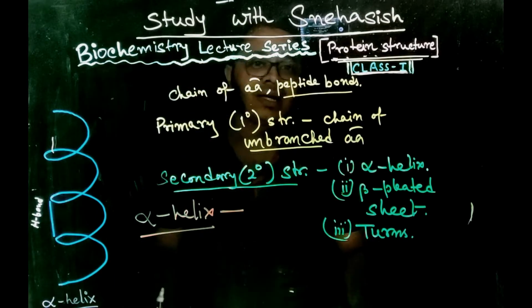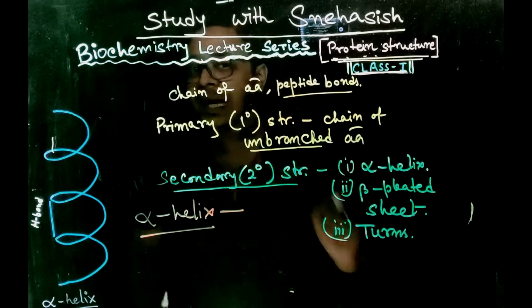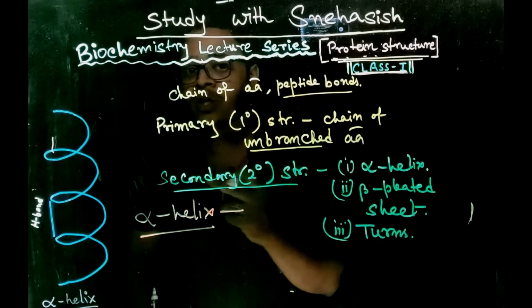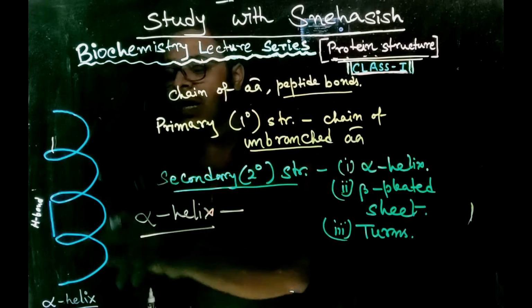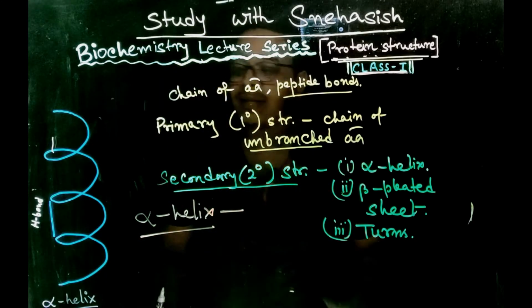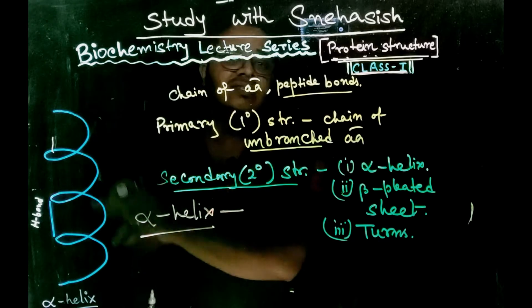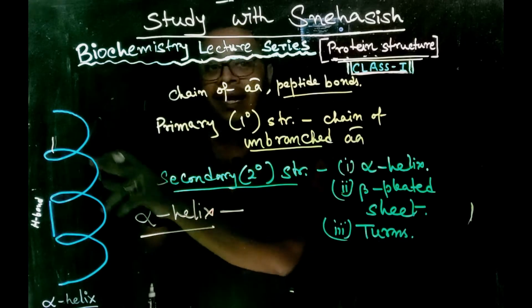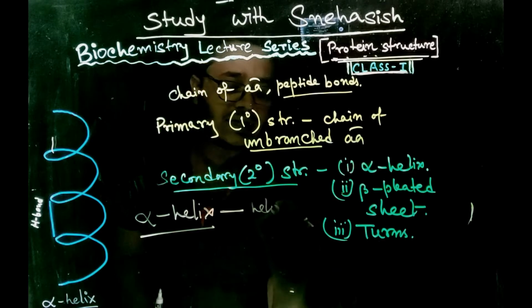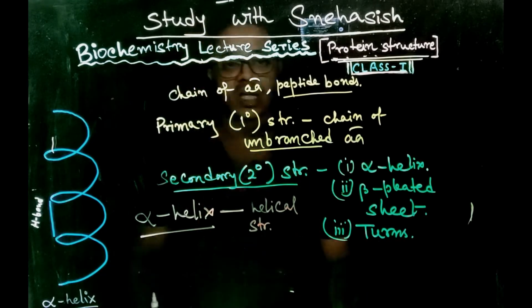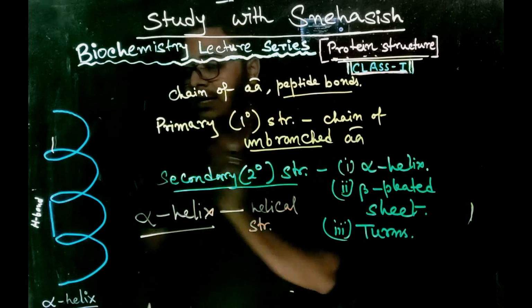Alpha helix is a rod-like structure formed by the helical conformation of the amino acid chain. That is, the primary structure is here folded into a helical conformation. So alpha helix is a helical structure.